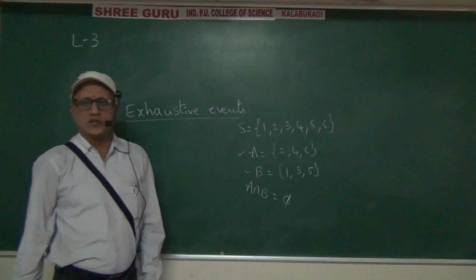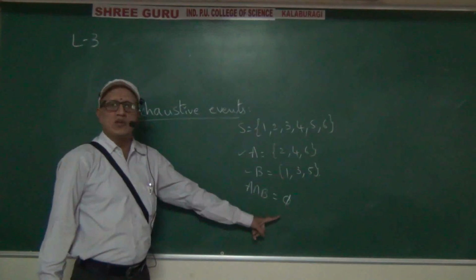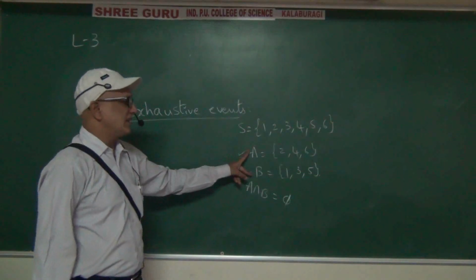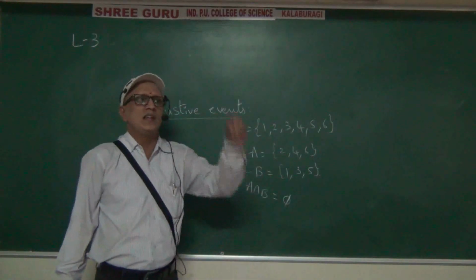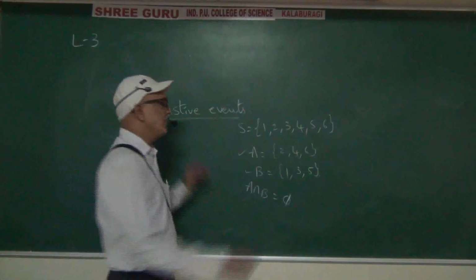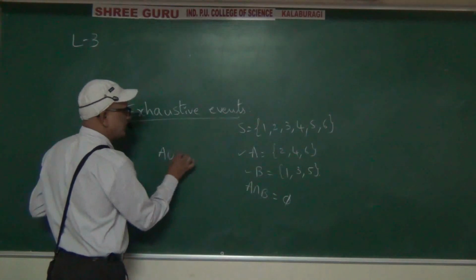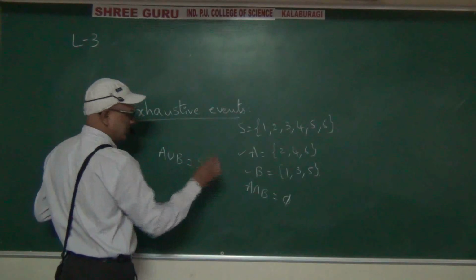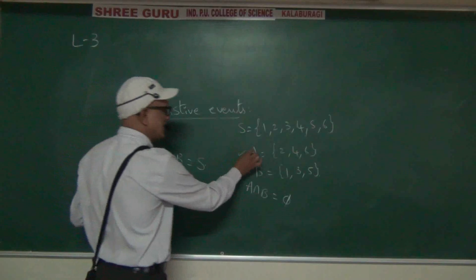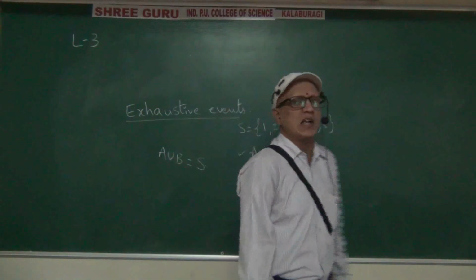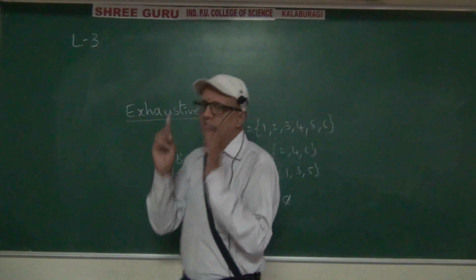Exactly the opposite. A intersection B equal to phi means we can say that A and B events are mutually exclusive. If A union B equal to the complete sample space, then we can say that A and B are exhaustive. We have to find the intersection.